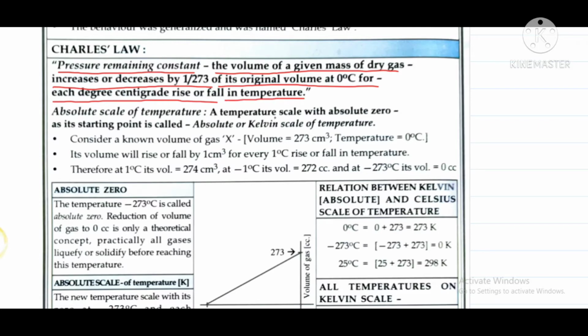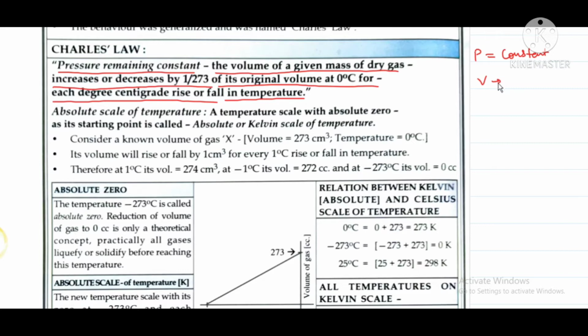So what does this law say? This law says that if the pressure is constant, that means if it remains unchanged, then the volume of the given mass of a dry gas increases or decreases by 1 by 273 of its original volume at 0 degree Celsius for each degree centigrade rise or fall in temperature.